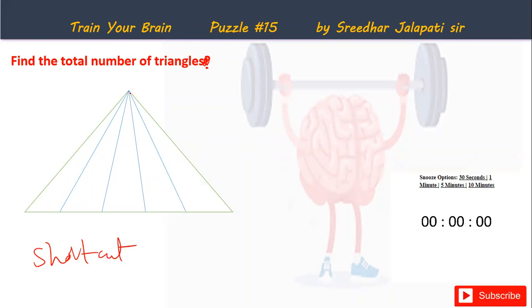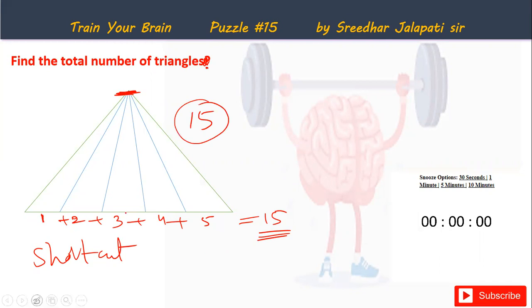So here is the shortcut method. When the triangle is divided into smaller triangles by lines from the vertex drawn to the opposite base. Here from this vertex, five lines are drawn. Four lines are drawn to the base. So one, two, three, four, five. We have five segments. By drawing the lines from the vertex, the opposite base is divided into five parts. As the base is divided into five parts, I'm writing five numbers here, 1, 2, 3, 4, 5. Just add these: 1 plus 2 plus 3 plus 4 plus 5, that 15 is the answer. So the total number of triangles in this arrangement is 15.